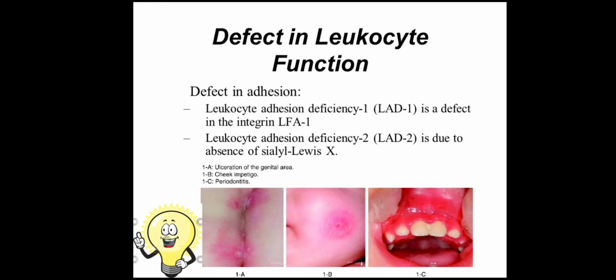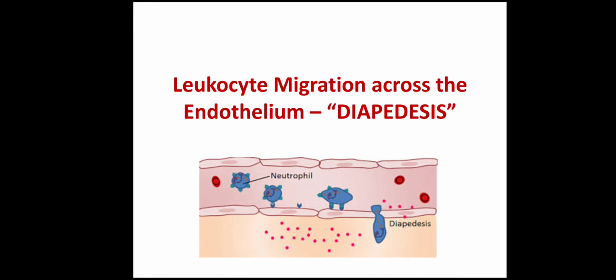So this will cause increased susceptibility to infections, and it will present with various forms of infections, which can be recurrent. So this is the applied aspect in which these adhesion molecules are absent and result in such infectious conditions.